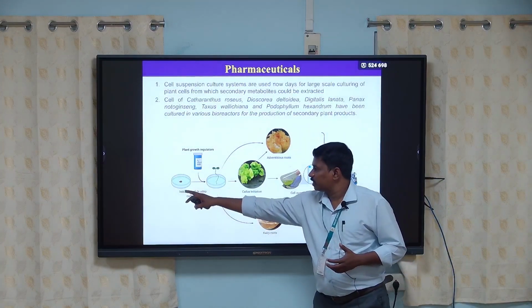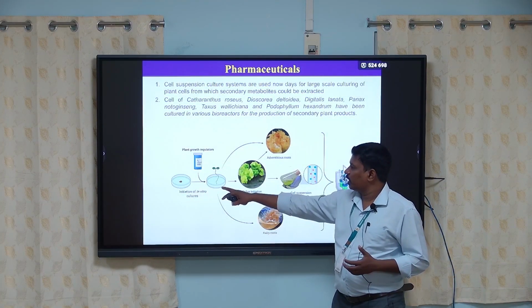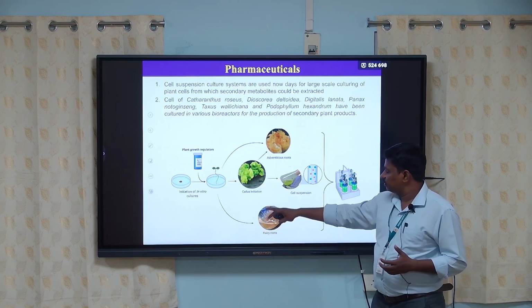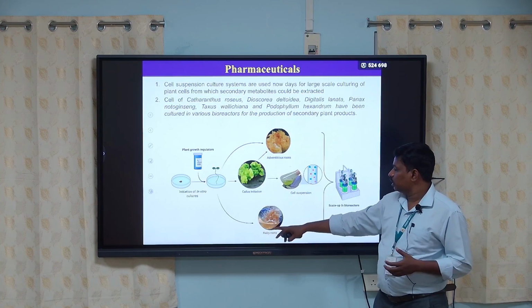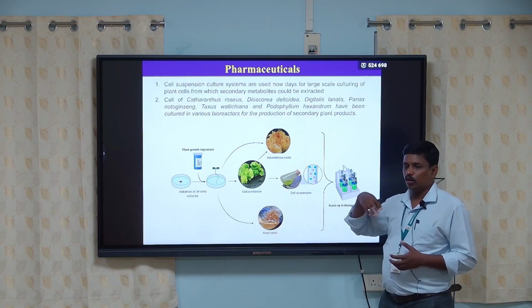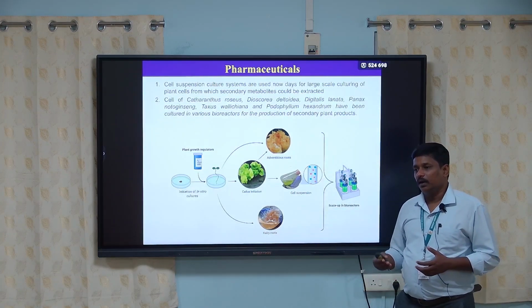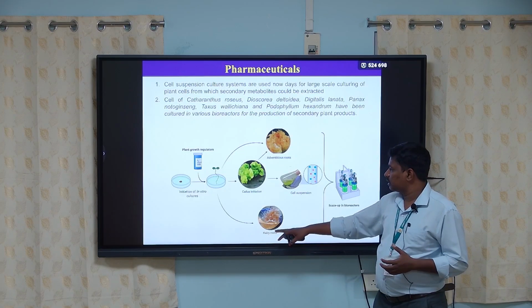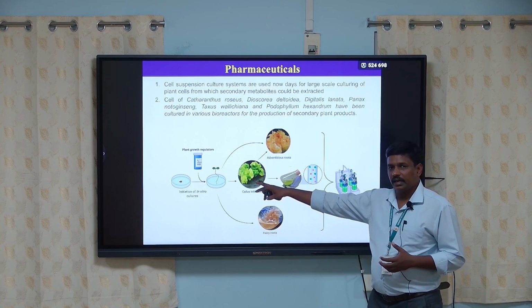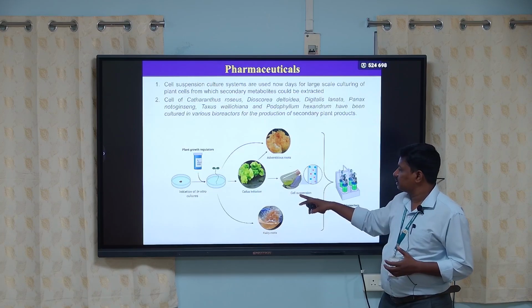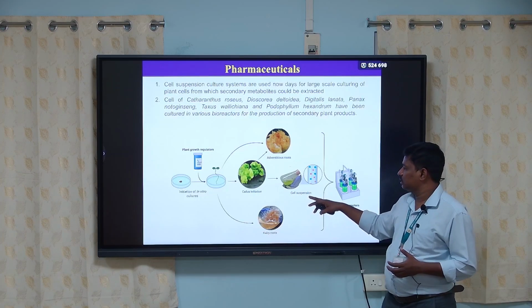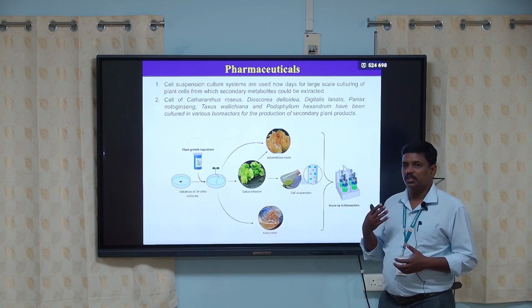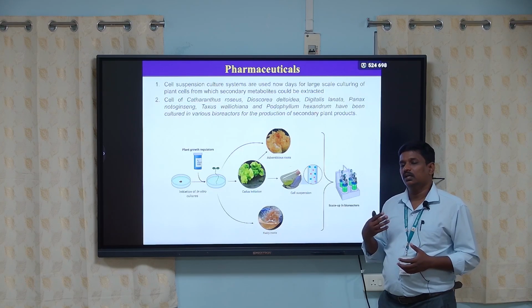In the first image, a single cell has been cultured and propagated, and it induced the callus. From the callus, it produces the hairy root culture. Hairy root culture is used for chemical components that depend on the roots. The callus has been cultured in a cell suspension culture, which means growing plant cells in a liquid medium, not using a solid medium.